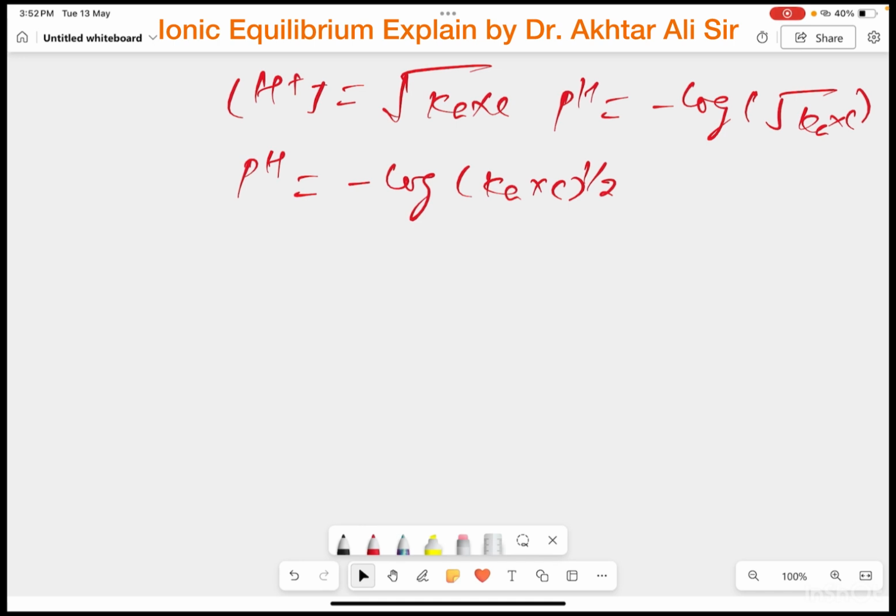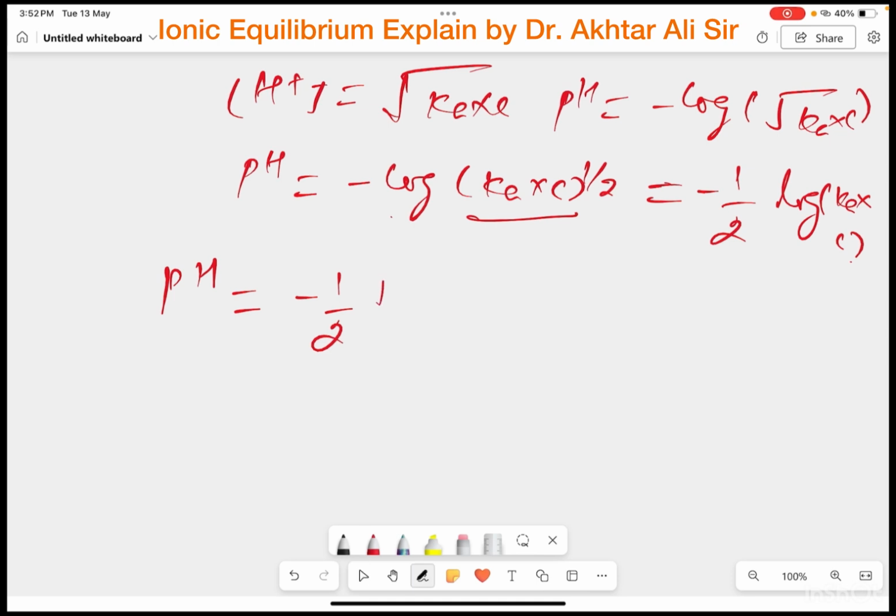The formula is: negative log m to the power n will be equal to n log m. So this is minus 1 by 2 and log Ka into C. So here the formula is pH equal to negative 1 by 2 into log of Ka into C.